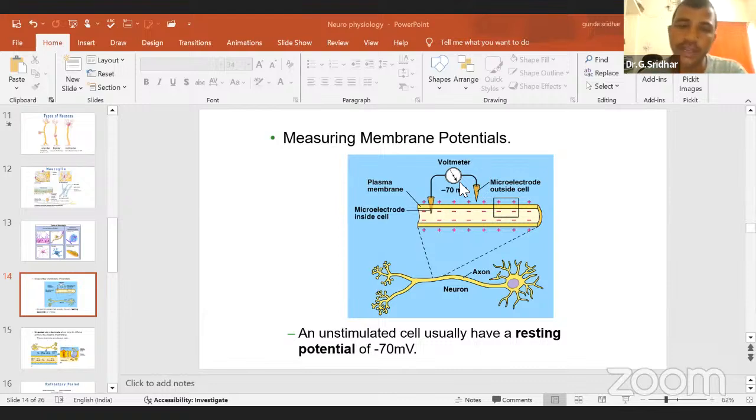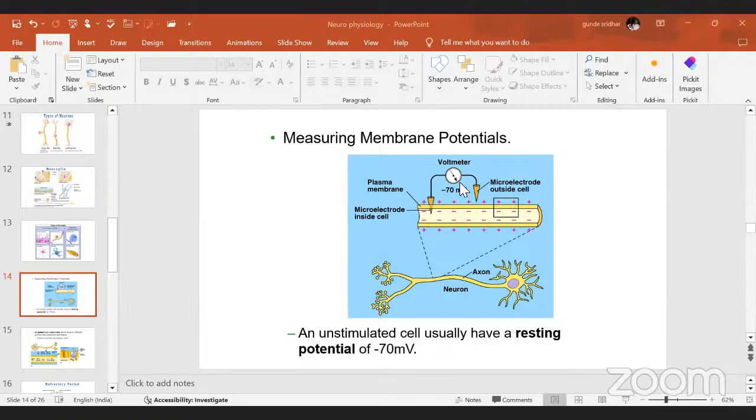But how do you get the negative charge? Because of only one reason. Mainly, you get the negative charge due to the organic molecules, like proteins and phosphates. Take ATP. You won't find ATP outside your cell, but you will find ATP inside your cell. What is the charge of ATP? Highly negative, because of its three phosphate groups.